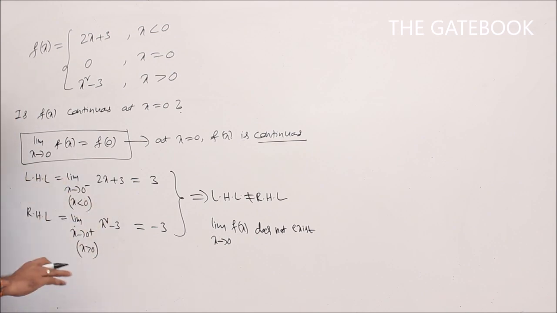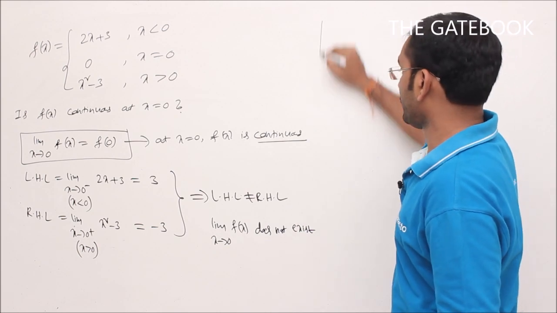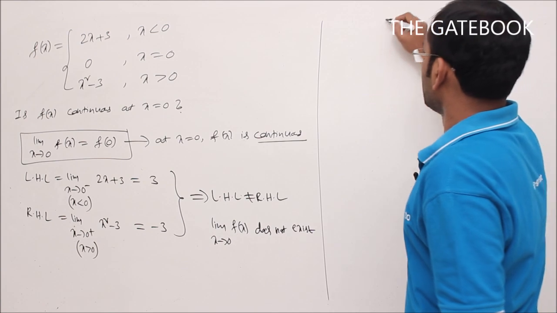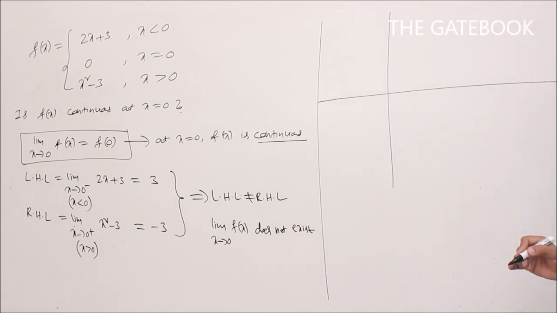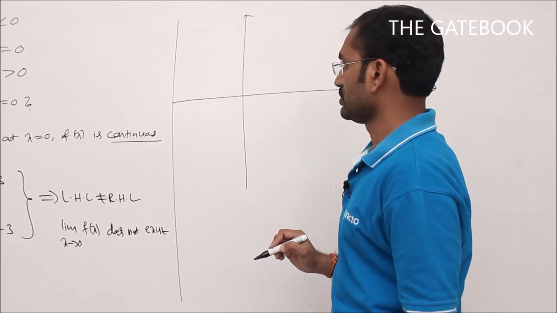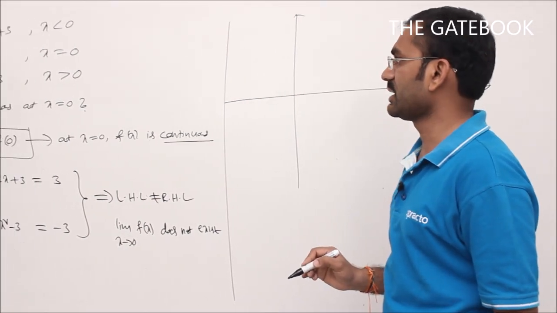That is using the definition. Now I'll go for the graph. What about the graph of that function? If you see the graph of that function, 2x plus 3 for x less than 0. So that is a linear function. Linear function means the graph of that function will be a straight line.